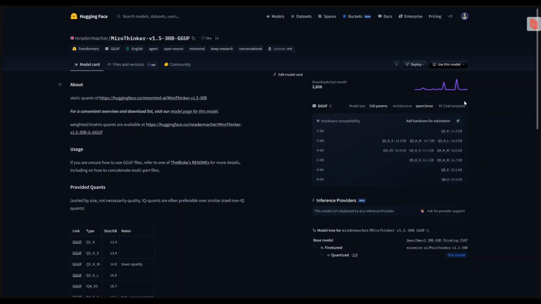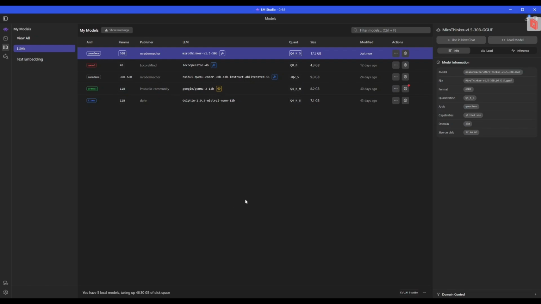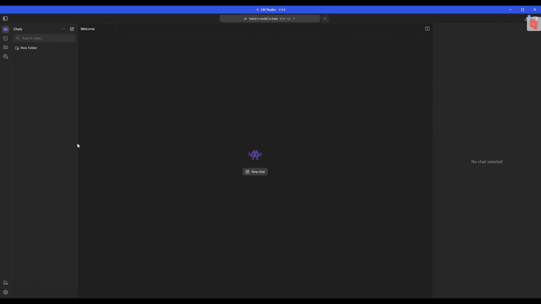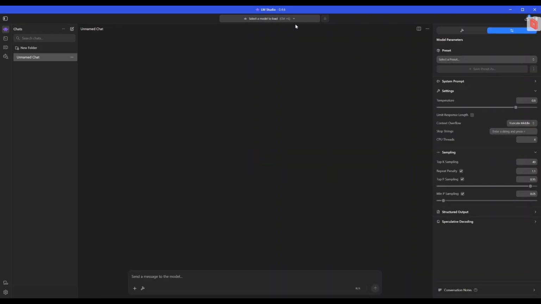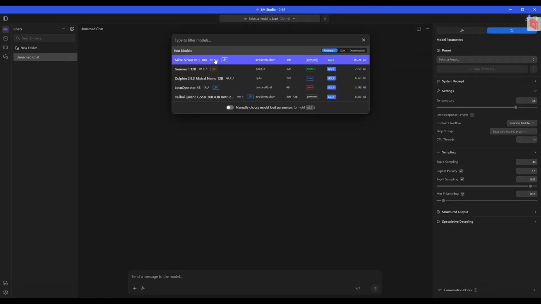By the end of this test, we should have a clear picture of whether MiroThinker version 1.5 is just another language model or a genuinely useful tool for real-world applications. And of course, as always, I'm going to use LM Studio because it's the easiest way. And as you can see here, I have MiroThinker version 1.5 with 30 billion parameters installed. So I'm going to open chat, new chat, and we are going to load this model.